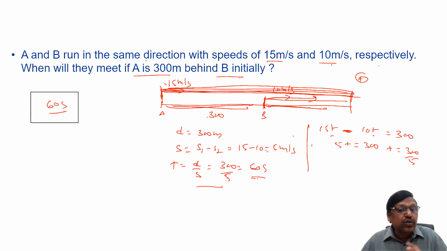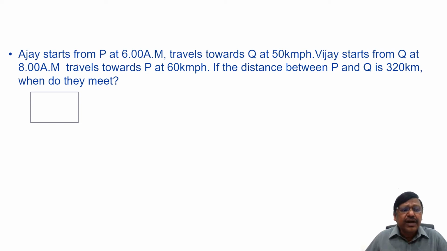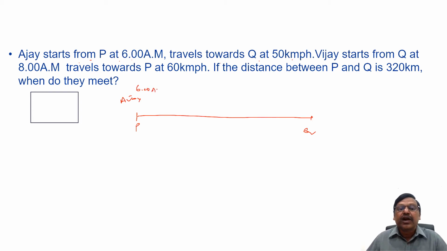Okay, now let's see two more questions, when they don't start at the same time. Here they are starting at the same time in this question and the previous one. Let's see now. Ajay starts from P at 6 a.m. and travels towards Q at 50 km per hour. There is P and Q. Ajay travels from P to Q. At what time does he start from P? At 6 a.m. And what is the speed of Ajay? 50 km per hour.